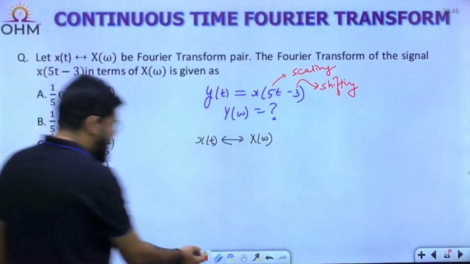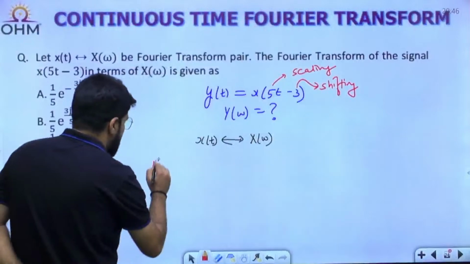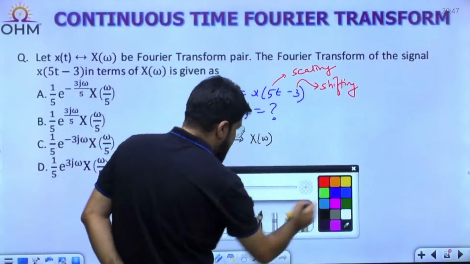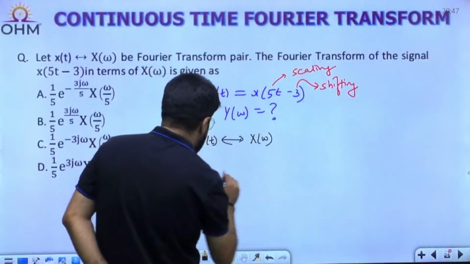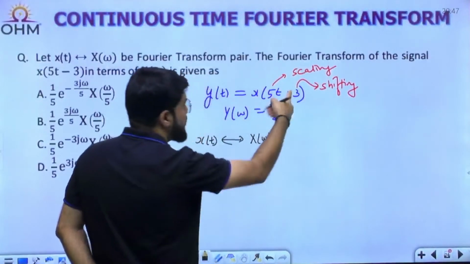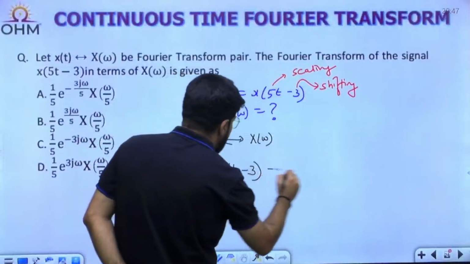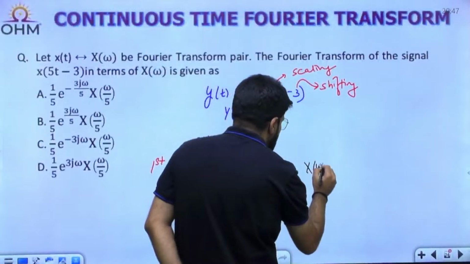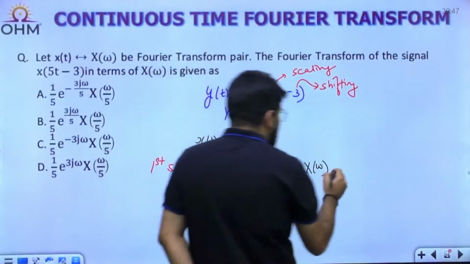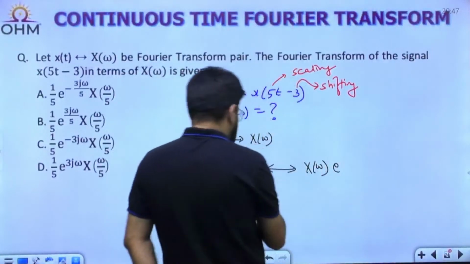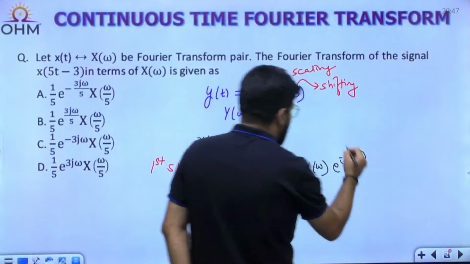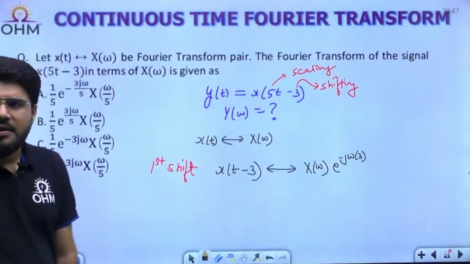So if I do the shifting first, see what the transformation will be. The signal x(t) on shifting will be x(t minus how much? How much is the shifting value? 3. So x(t minus 3). This will have how much Fourier transform? x(t minus 3) has Fourier transform X(omega) e^(minus j omega t0), so e^(minus j omega into 3), correct? Now scale.